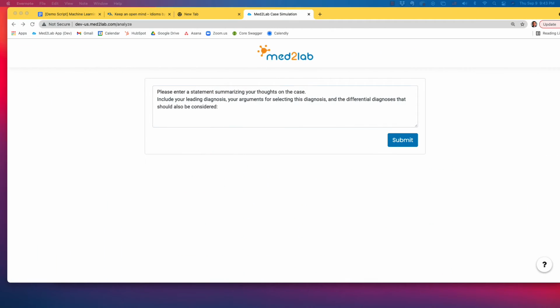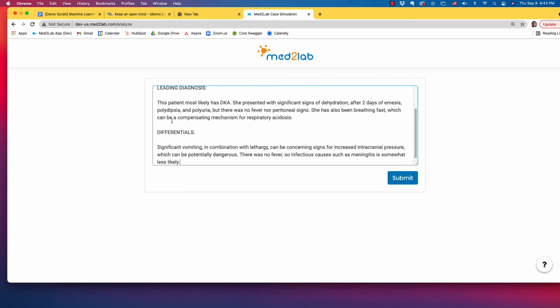Another way we can get to the learner's explicit thought is by asking them to write a summary statement. This is an exercise that healthcare workers around the world would do daily in their practice, writing down their medical notes on each patient whom they treat. In this case, we ask the learner to explicitly write down the leading diagnosis they are thinking about and provide the arguments and evidence to support this diagnosis.